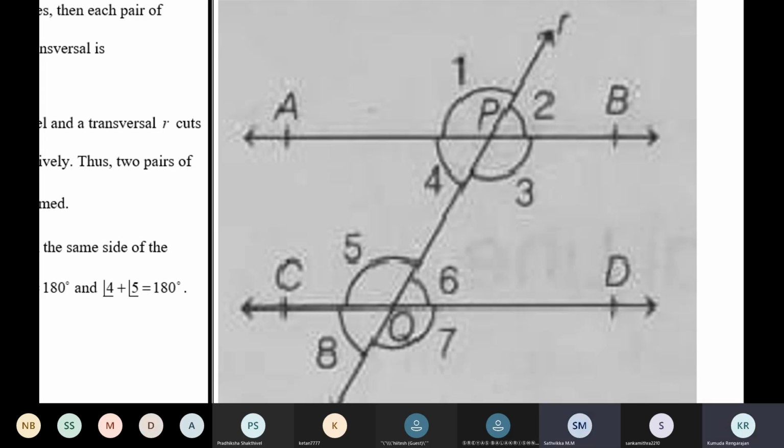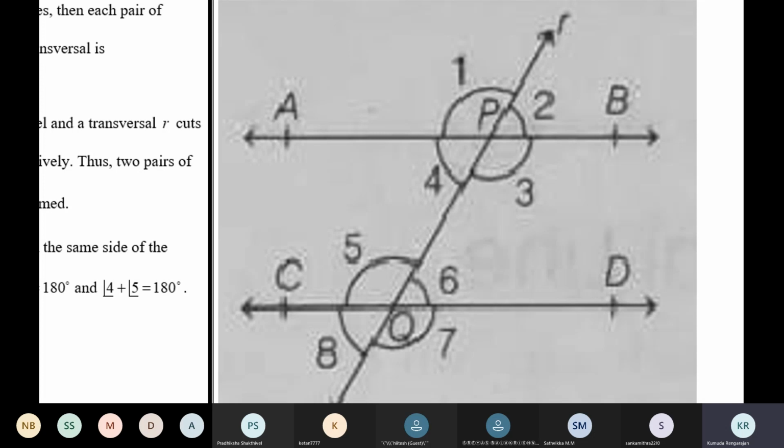Yes, ma'am. Is it given that AB is parallel to CD? Yes, ma'am. It is given that AB is parallel to CD and R is a transversal. We have to prove that angle 3 plus angle 6 is 180. Now you prove that 3 plus some other angle is 180.